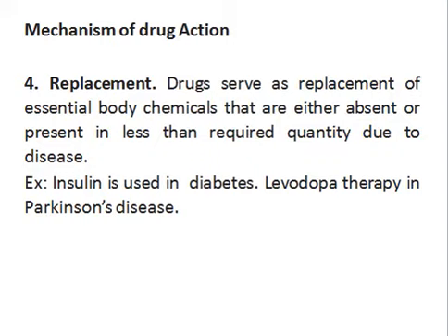So if someone is suffering from Parkinson's disease, we give him or her Levodopa, because it is not being produced in the body, or is produced in less amount. Giving an external amount of Levodopa helps the body overcome the deficiency of that chemical.